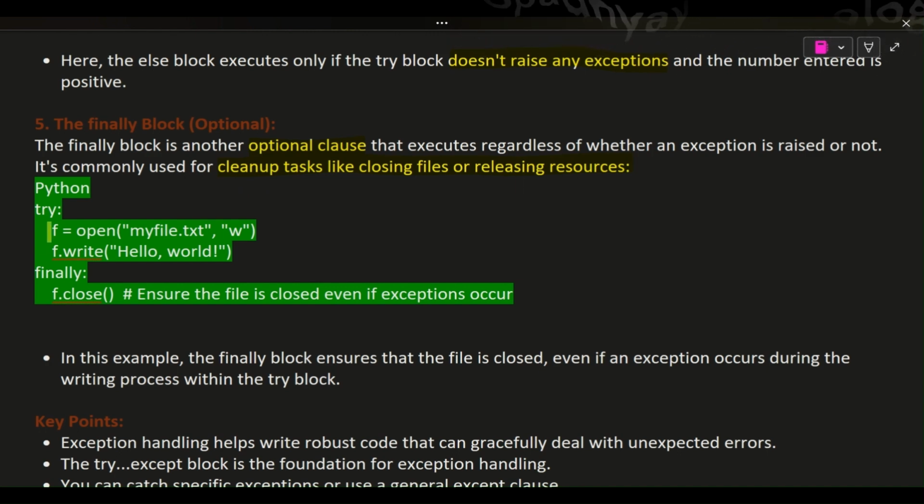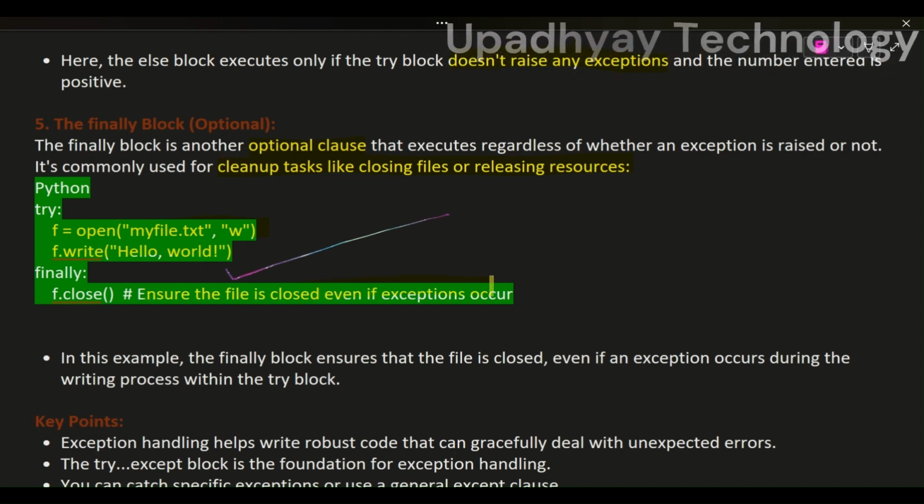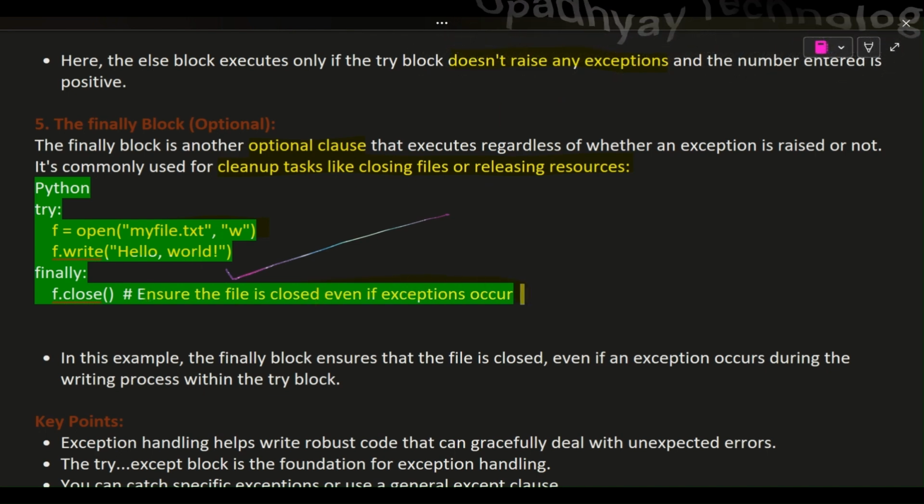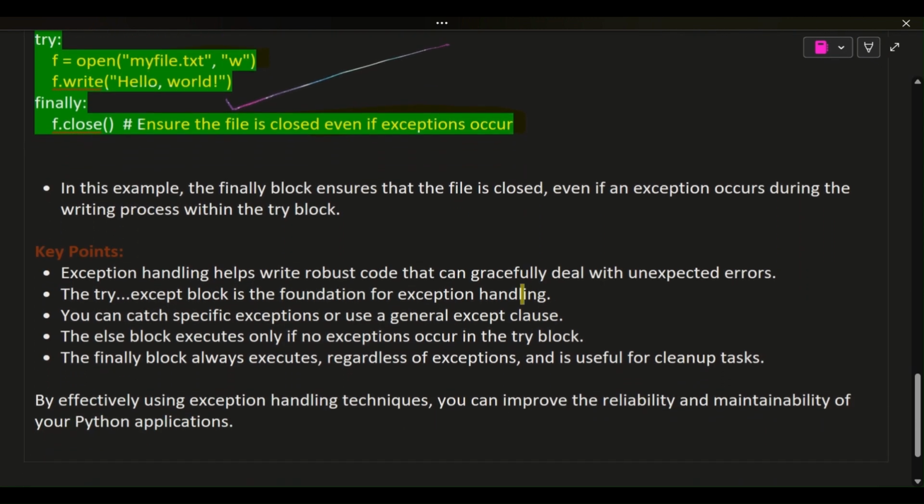Python. Try: f = open("myfile.txt", "w"); f.write("Hello world"). Finally: f.close() # ensure the file is closed even if exceptions occur. In this example, the finally block ensures that the file is closed, even if an exception occurs during the writing process within the try block.